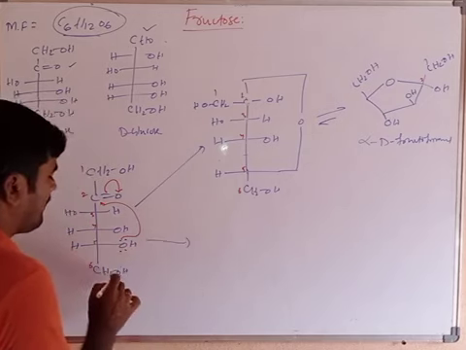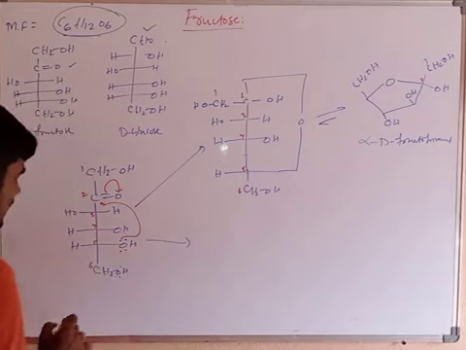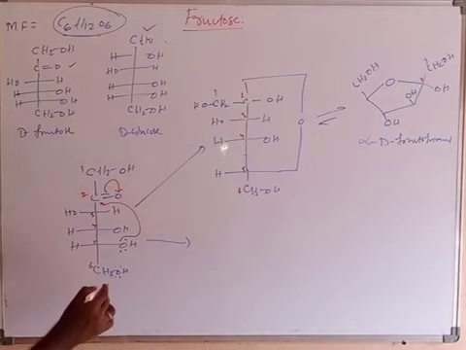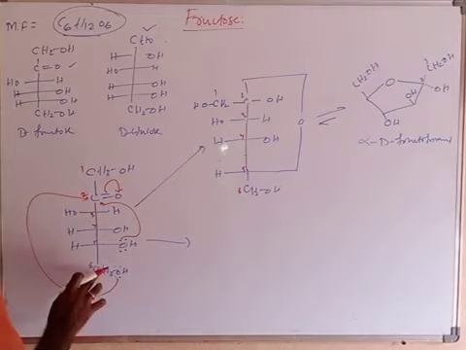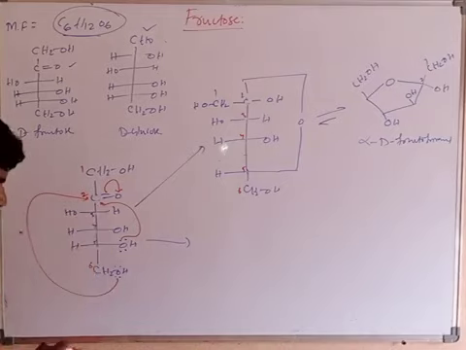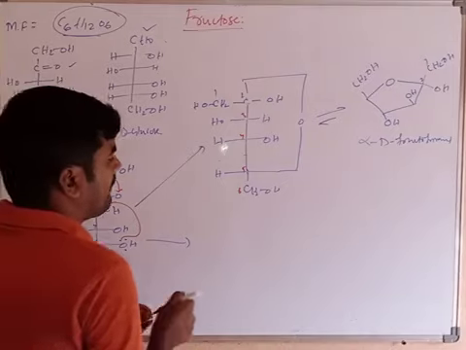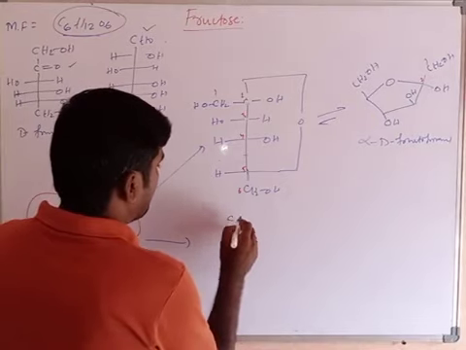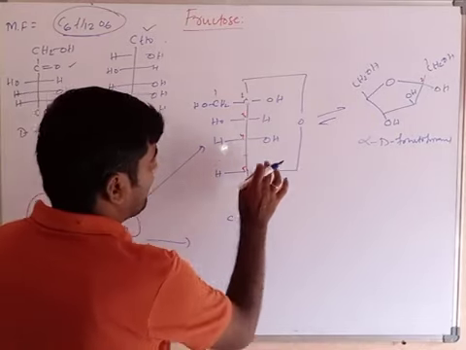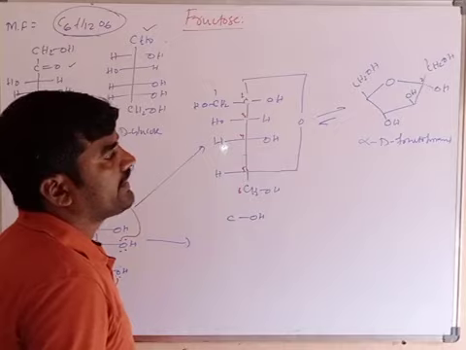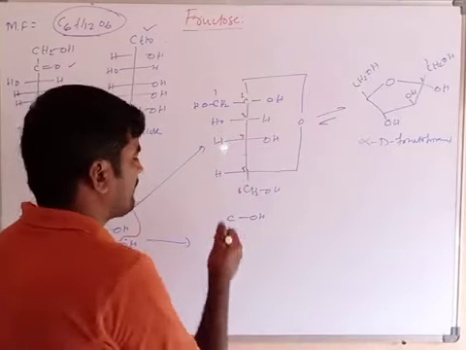When the lone pair of CH2OH attacks the carbonyl carbon, how many member ring forms? 1, 2, 3, 4, 5 and 6: a 6-member ring will form. That is a C single bond OH. Here we get one more structure, alpha-D-fructofuranose and beta-D-fructofuranose; we will get that later.